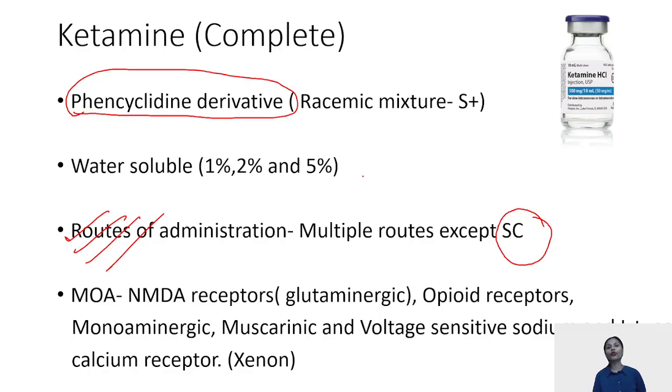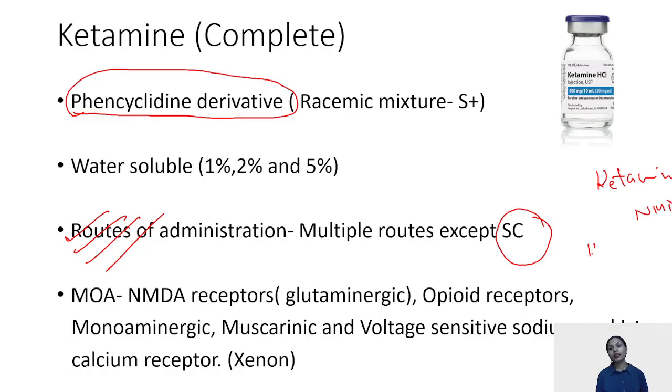Why is it important for all of you to know? First, the question comes, out of the following, which are not GABA mimetic? The option is ketamine. Ketamine is an NMDA receptor blocker.